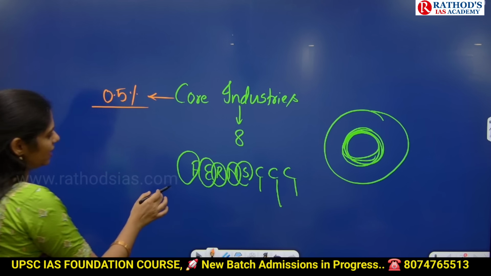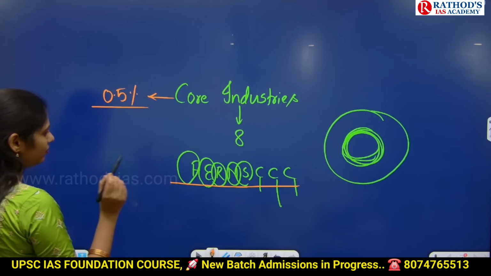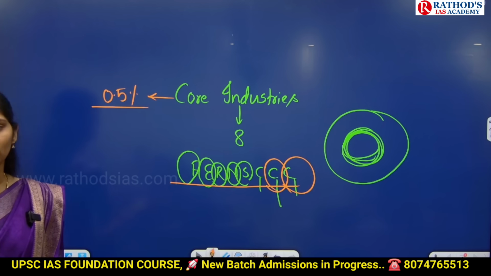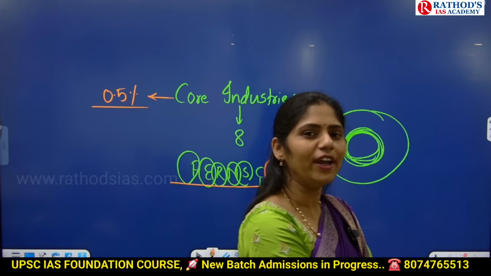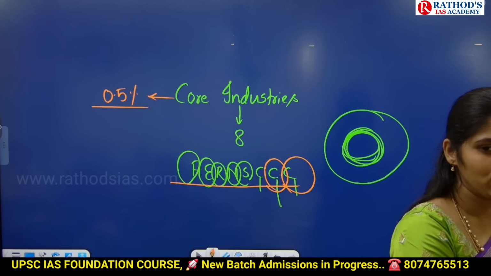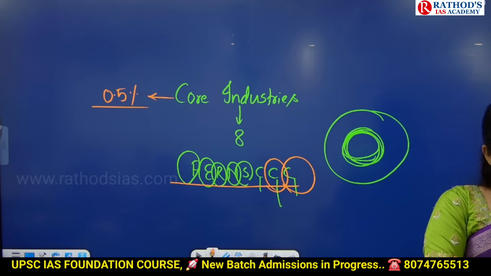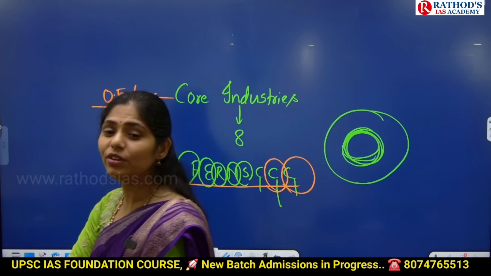And among these 8, which are affecting it more? Crude oil and coal got slowed down. Now with your knowledge, tell me why this crude oil sector contraction is seen. Do we have crude oil reserves in our country? Very less.